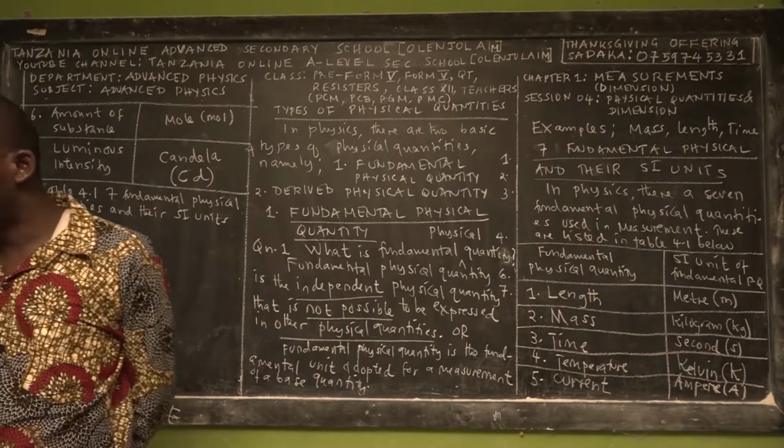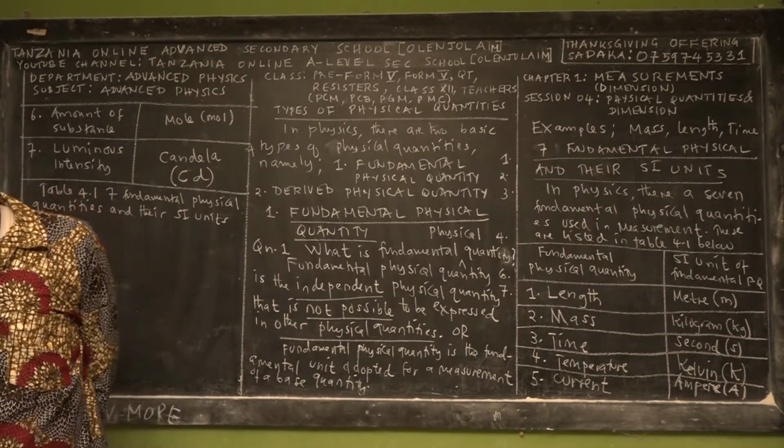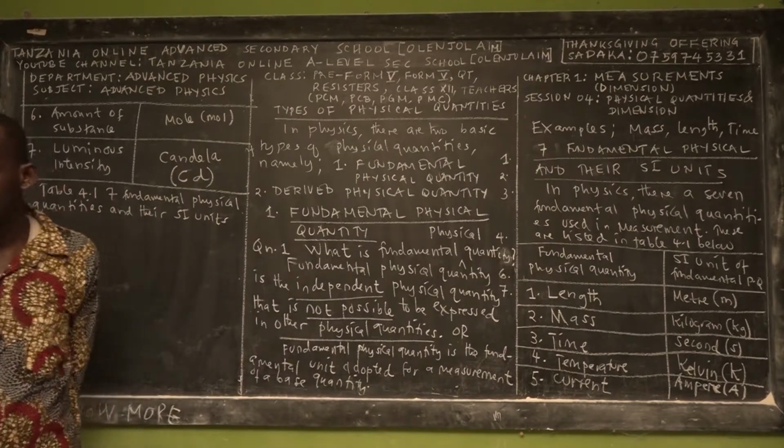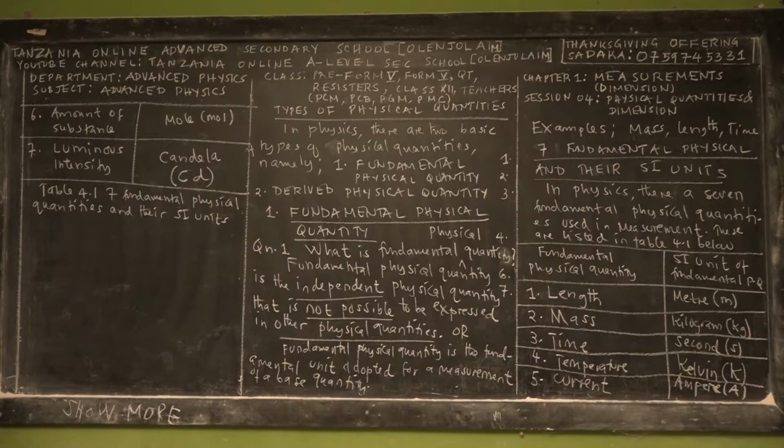The most common fundamental physical quantities that are used frequently in physics are length, mass, and time. Note this.